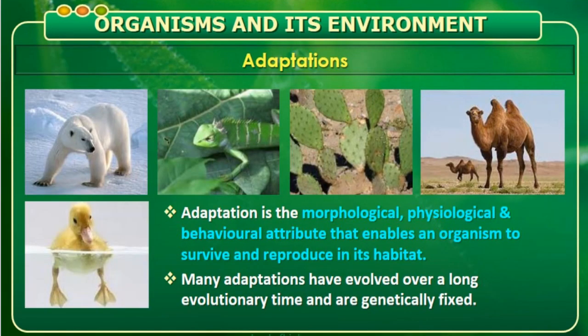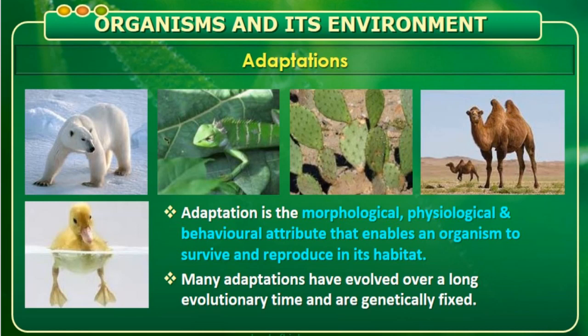The next is adaptation. Whenever we regard the word adaptation, it means adjustment of an organism by having certain morphological, physiological, or behavioral responses in a stressful habitat. Adaptation may be genotypic or phenotypic. Genotypic adaptation occurs by natural selection, and phenotypic adaptation involves non-genetic changes, physiological modification, or behavioral changes.